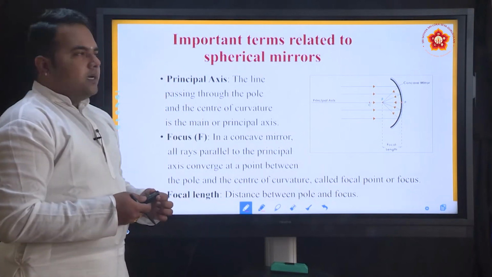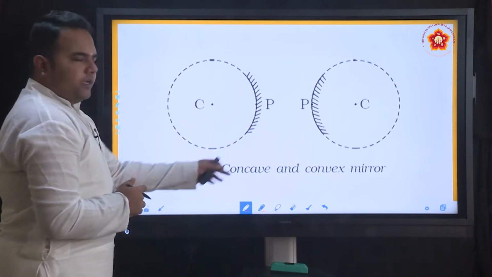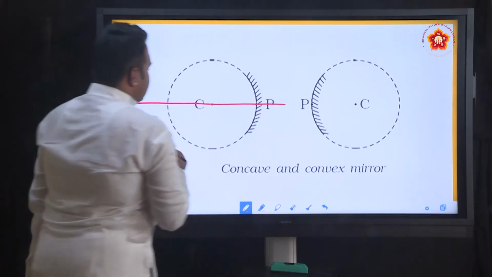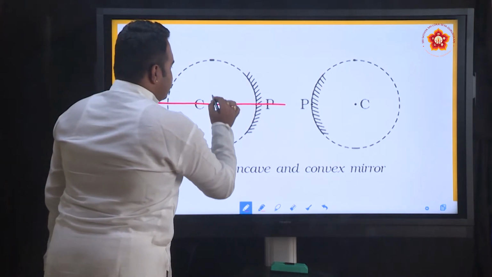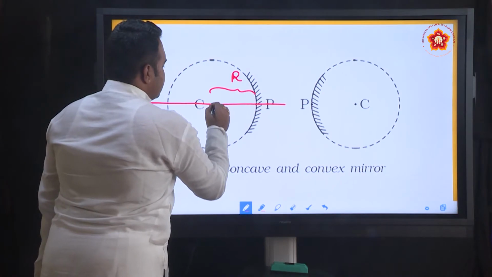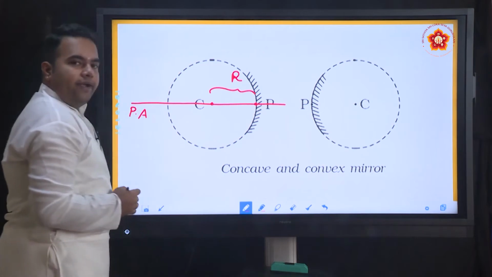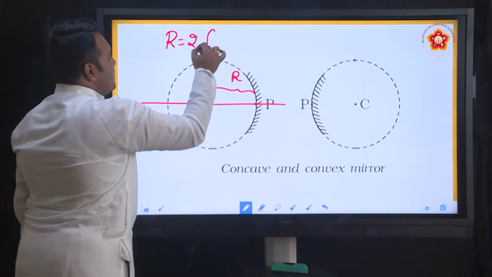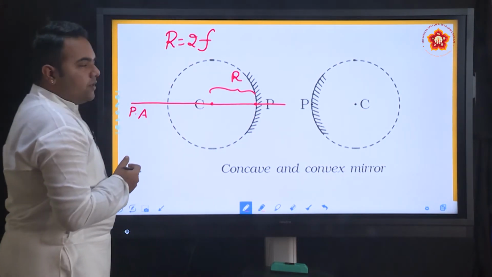So these are the different parts of the spherical mirror. Let us take the example of a concave mirror. This is called the principal axis. This particular distance is called radius of curvature. This is the center of curvature, the point. This is called the principal focus. Now, knowing the relationship between radius of curvature and focal length, I know how to place my focus, whether it should be here or the other side.